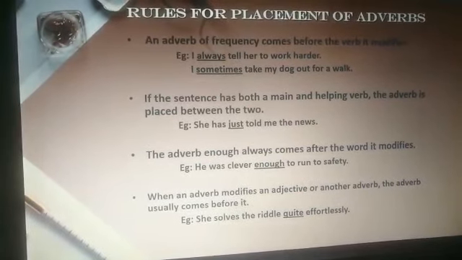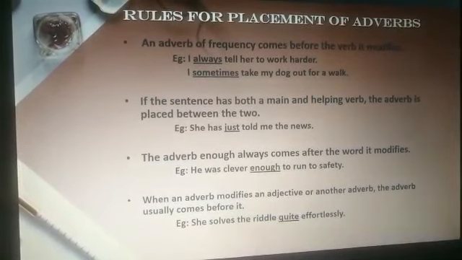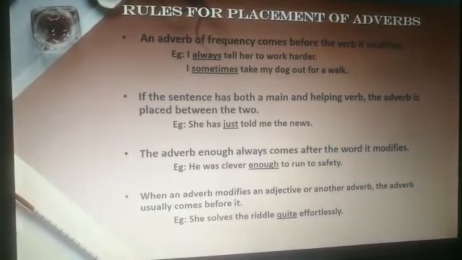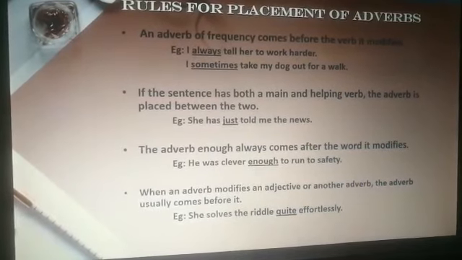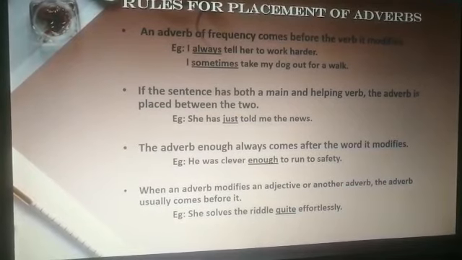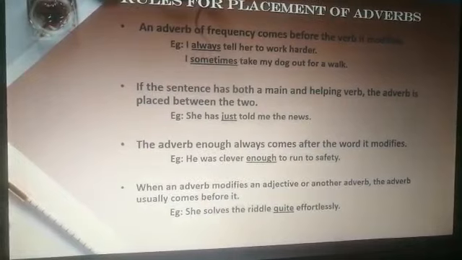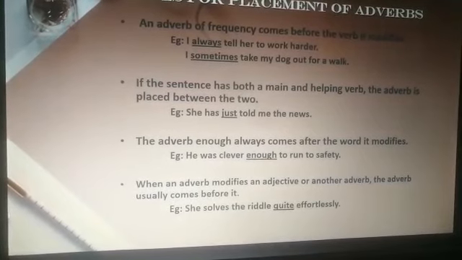Always is placed between the subject and the verb, and it comes before the verb. Second sentence, I sometimes take my dog out for a walk. Sometimes is placed before the verb it modifies.